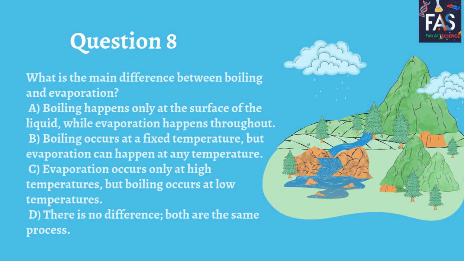Question 8. What is the main difference between boiling and evaporation? A. Boiling happens only at the surface of the liquid, while evaporation happens throughout. B. Boiling occurs at a fixed temperature, but evaporation can happen at any temperature. C. Evaporation occurs only at high temperatures, but boiling occurs at low temperatures. D. There is no difference, both are the same process.